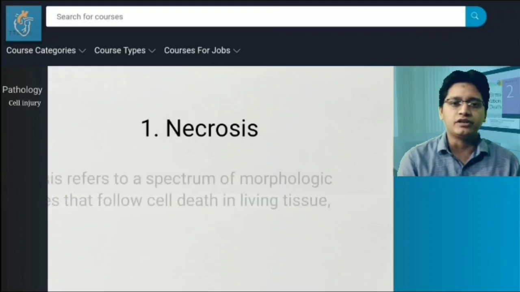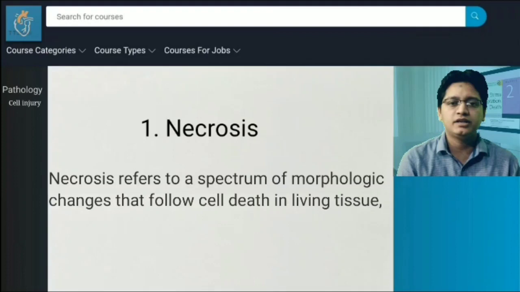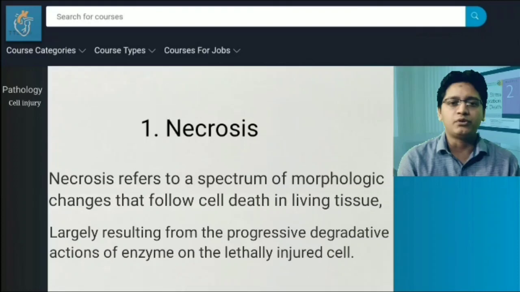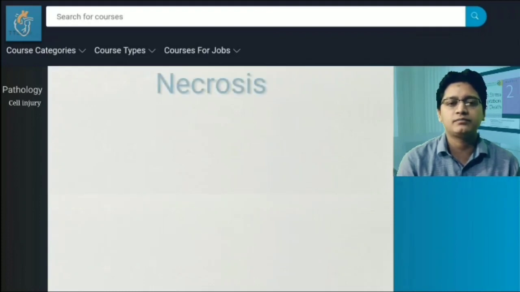By definition, necrosis refers to a spectrum of morphologic changes that follow cell death in living tissue, largely resulting from progressive degradation by enzymes of the lethally injured cell. So what are the enzymes? These enzymes may come from the cell's own lysosome or they may come from activated leukocytes as a part of the inflammatory process. When the cell's own lysosomal enzyme causes the cell death, we call it autolysis, and if this process occurs by enzymes of activated leukocytes, we call it heterolysis.